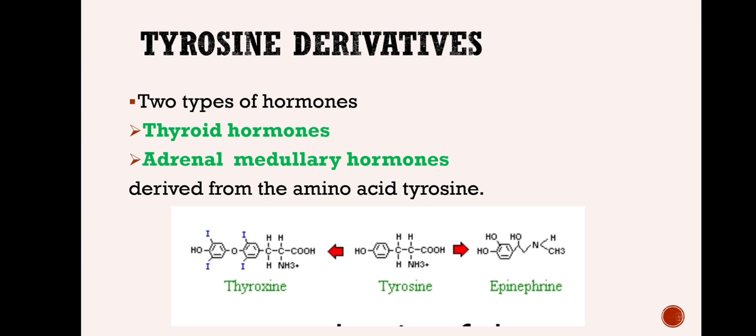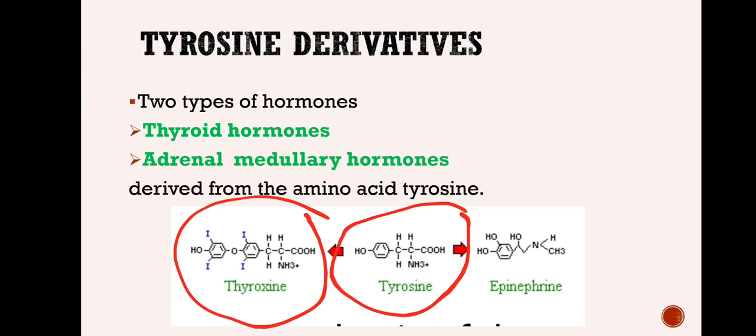Now this tyrosine, as you can see on the slide here, this is the amino acid, with an amino group and a carboxylic group. Your friends who are studying elective 1 are familiar with those amino acids. They contain an amino group and a carboxylic group, so they are called amino acids. So this tyrosine amino acid is the base, and the thyroxine hormone secreted by the thyroid gland is produced using two tyrosine molecules, and it also contains 3 to 4 iodine groups.